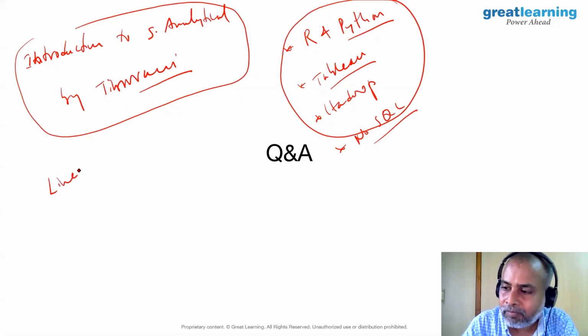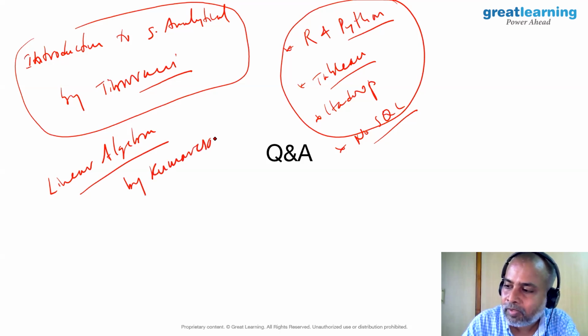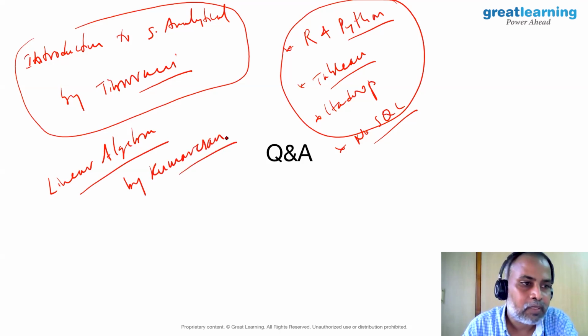And if you particularly want to improve your mathematical skills, what you can do is pick up linear algebra, something like the book by Professor Kumaresan. This is a very simple, sweet book.